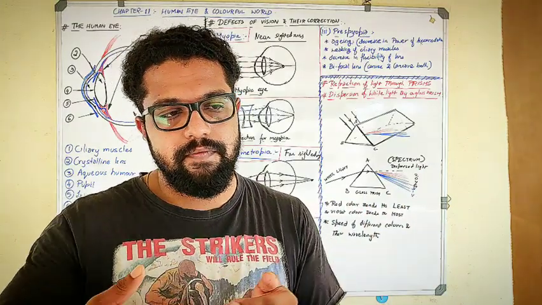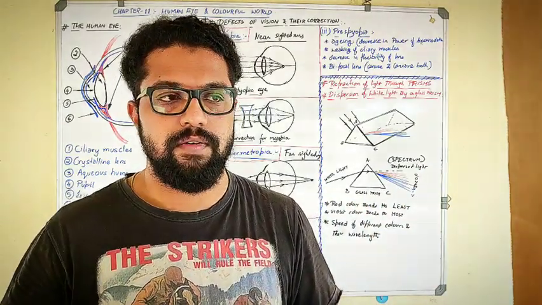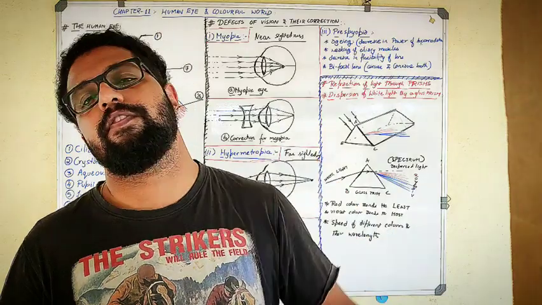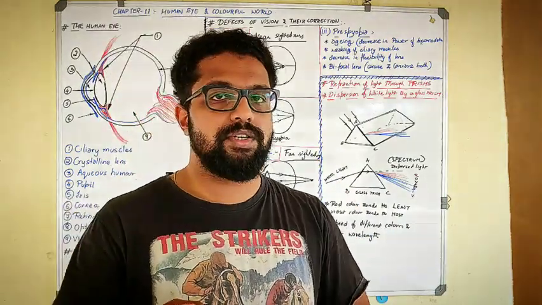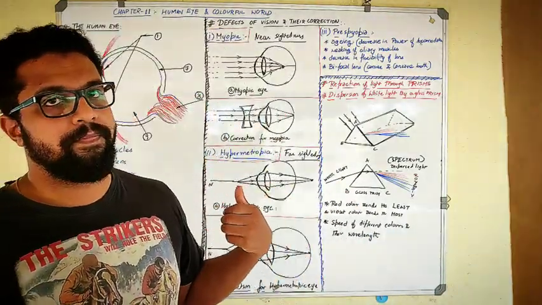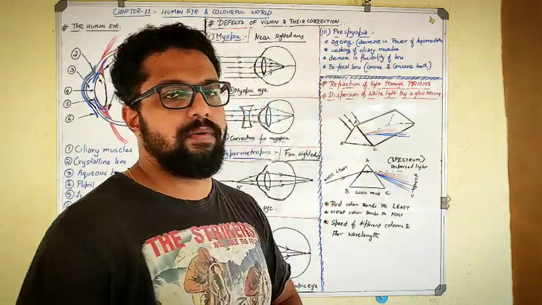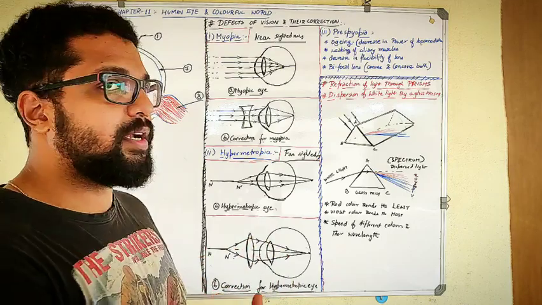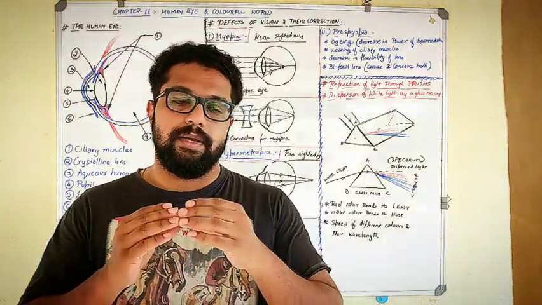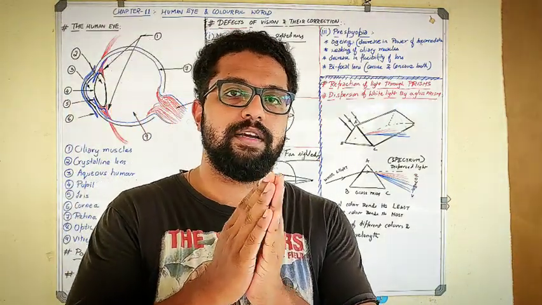So he cannot see the objects which are very close to him, and he will not be able to see the objects which are very far from him either. This type of combination of defects is called presbyopia. It usually occurs mainly because of a decrease in the power of accommodation. I've told you what the power of accommodation is. It is nothing but the ability of an eye to see farther and nearer objects together.